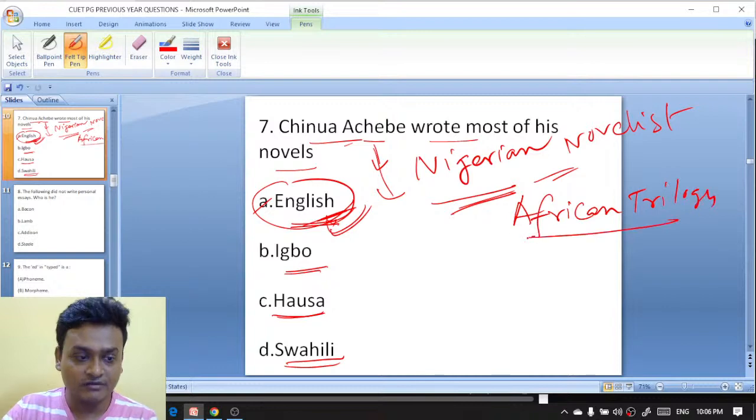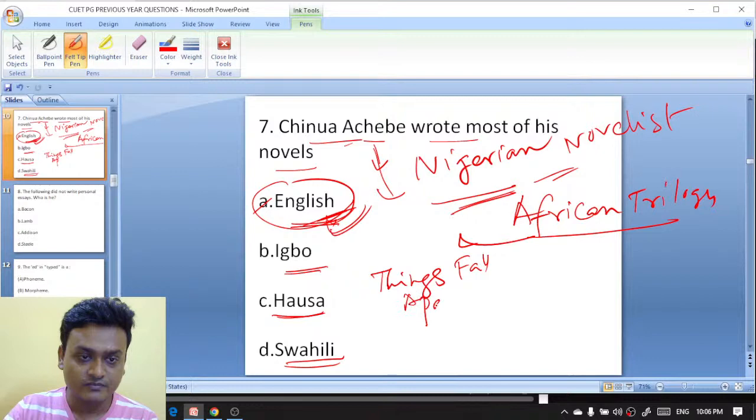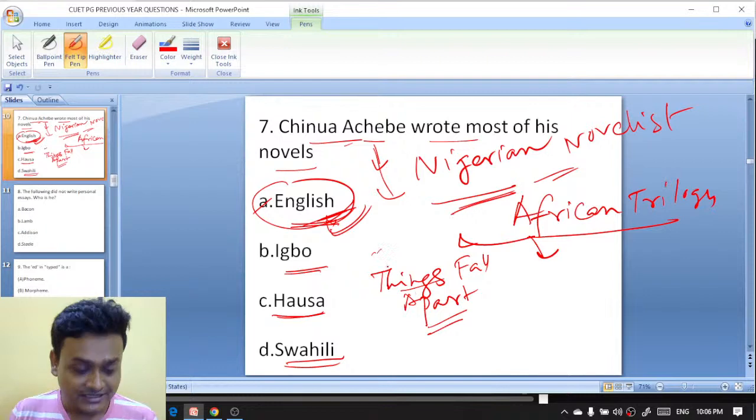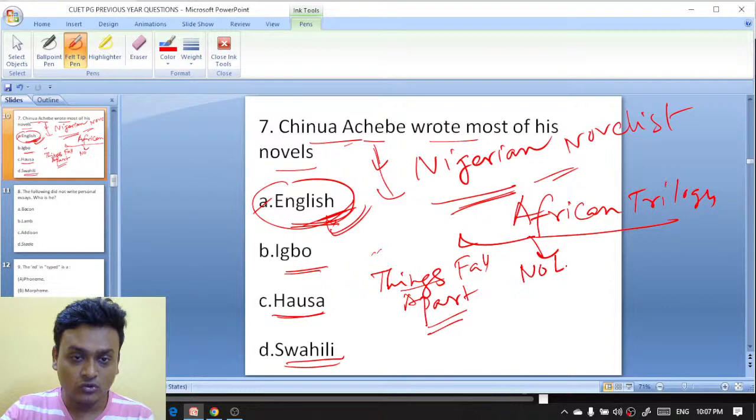The first novel is Things Fall Apart, the famous one. Yes, Deeptava, you are right. And now Deeptava, tell me, the title Things Fall Apart has been taken from where? The second one is No Longer at Ease.